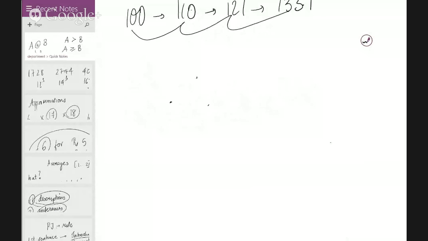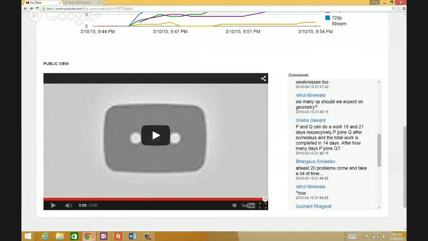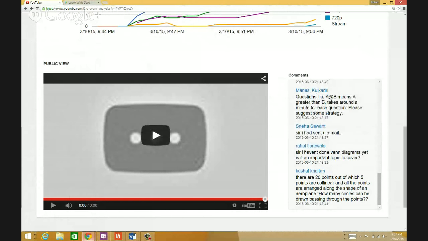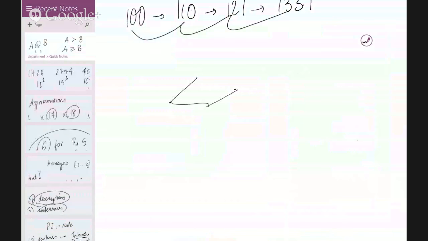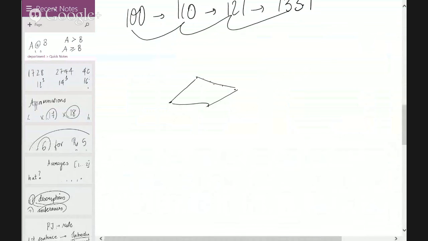Okay, in that case, we'll consider that to be a rhombus. So we have how many points? 20 points, if I'm not wrong. 20 points, 5 are collinear. All the points are in the shape of a rhombus, along the shape of an aeroplane precisely. How many circles can be drawn passing through those points? So all 20 points are like this, 5 are collinear. But how can all be arranged in the shape of a rhombus if only 5 are collinear? I think we should have more collinear points precisely, if I'm not wrong.